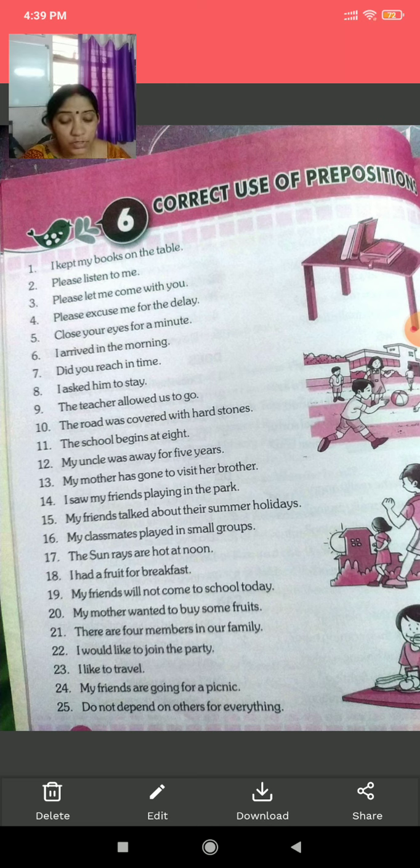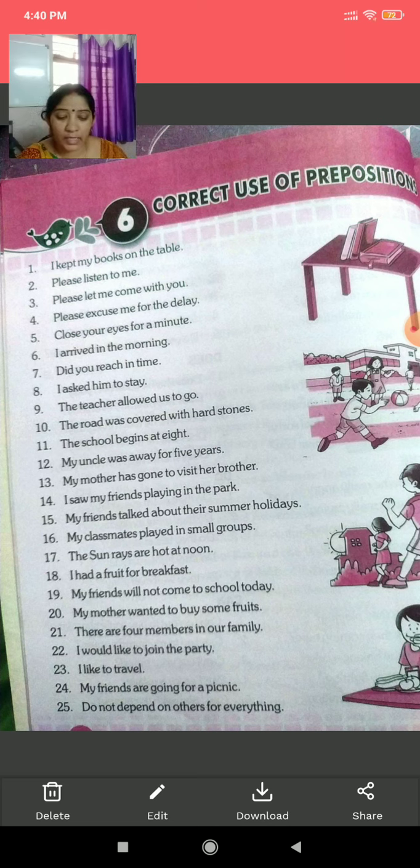Please excuse me for the delay. Here children, where is the preposition? For is the preposition here. Again two persons are there, and for is the preposition. That means हमको माफ कर दो लेट के लिए. तो this for के लिए is your preposition. Okay, children?